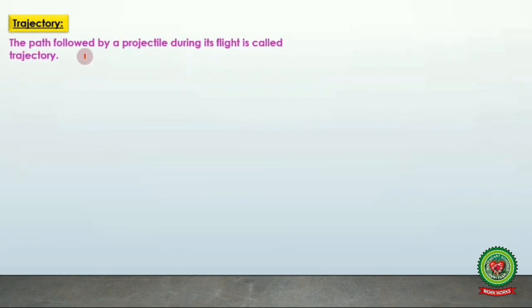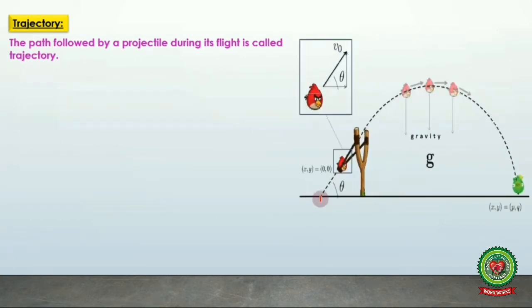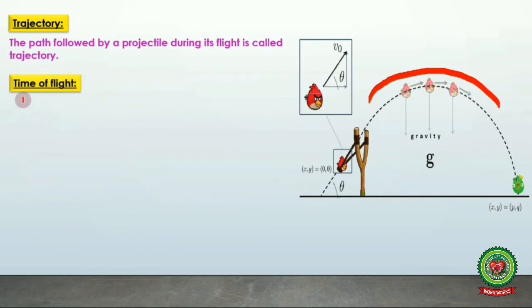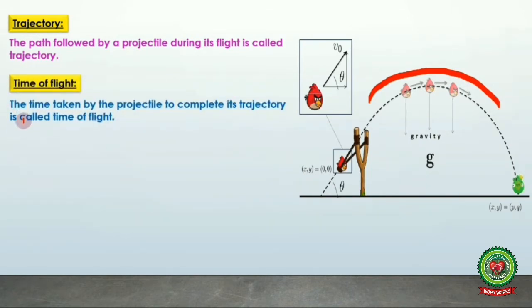Number 1, trajectory. The path followed by a projectile during its flight is called trajectory. So this path is called trajectory. This curvilinear path is called the trajectory of a projectile. Next is time of flight. The time taken by the projectile to complete its trajectory is called time of flight. So the time taken by this object to move from this point to this point is called time of flight.